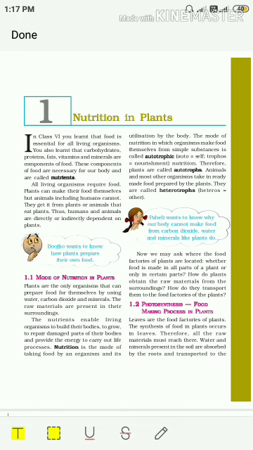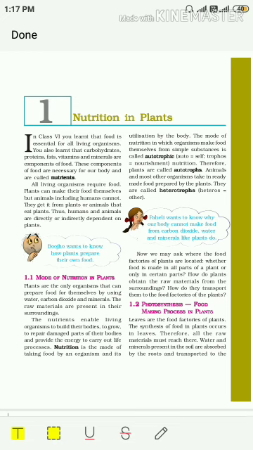Now, in that chapter, you have already studied about food and components of food. Now, my first question is, from where do we get food? Yes, I know that you all know the answer. We get food from plants as well as animals. Now, my second question is, why do we need food?